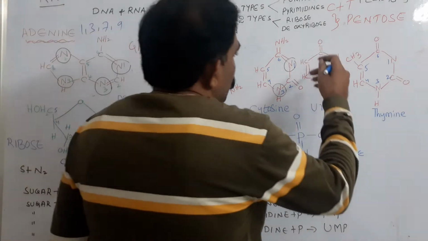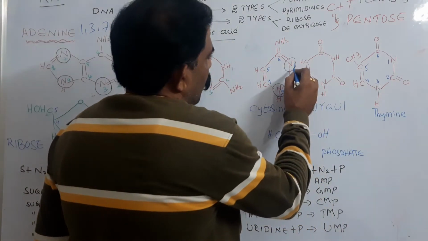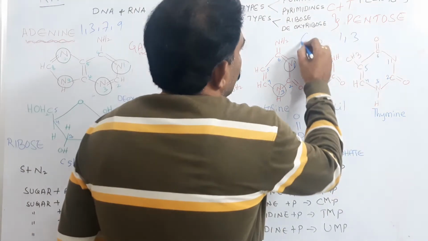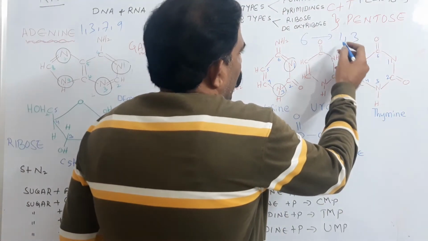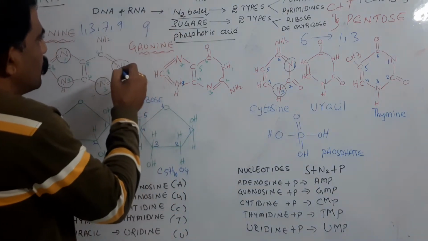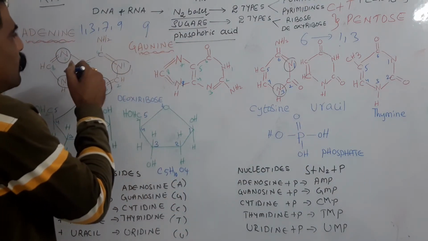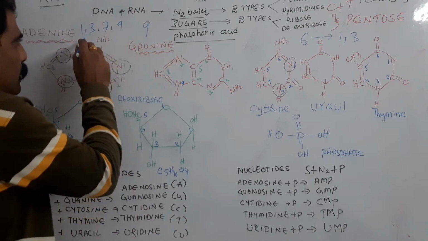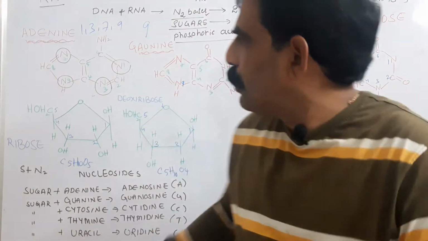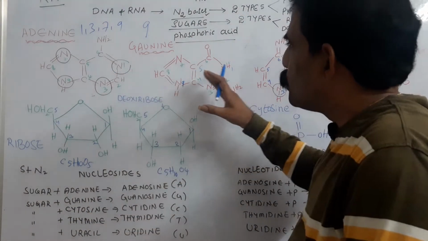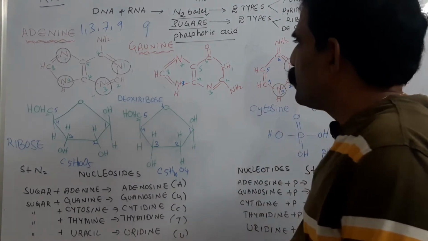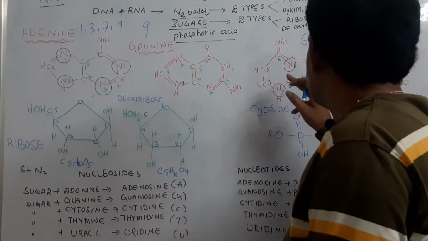In the case of pyrimidines, nitrogens are present on the first position and third position, 1 and 3. 6-membered rings with nitrogen on the 1 and 3 positions. Here, 9-membered rings with nitrogen on the 1st, 3rd, 7th, 9th positions. Like this, 2 types of purines are there. Even here, pyrimidines. 2 purines, 3 pyrimidines.